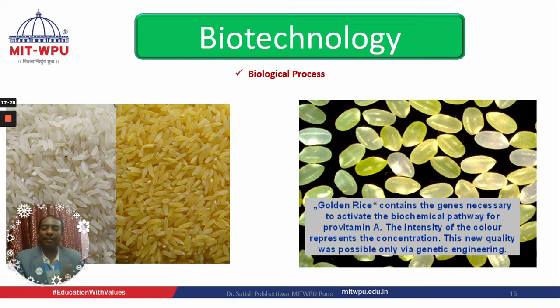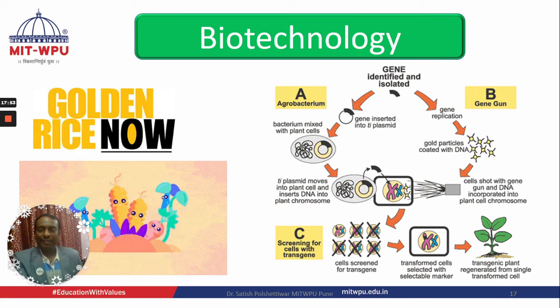The intensity of the color represents the concentration. The golden color has more vitamin A, which we can achieve with the help of genetic engineering, where we can improve the biological process. BT cotton is another example, where we get more and more yield compared to normal cotton. This kind of innovation has been made possible because of genetic engineering. This is golden rice.